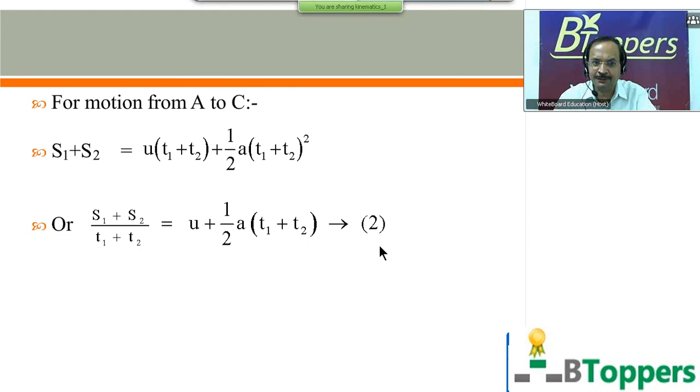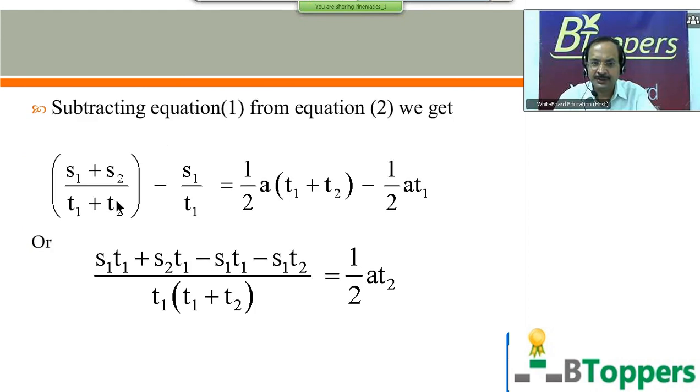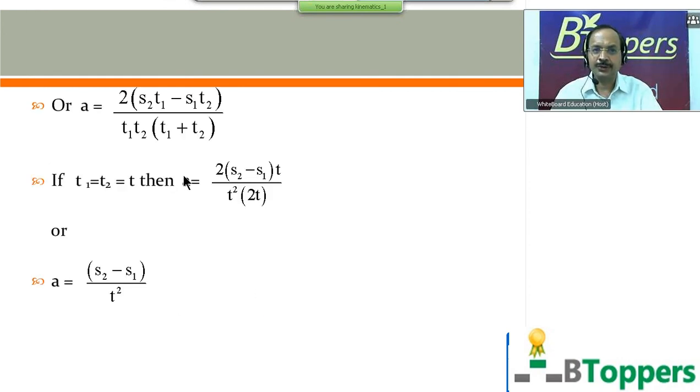We subtract equation 1 from equation 2 here. (s1 plus s2) by (t1 plus t2) minus s1 by t1 equal to half a (t1 plus t2) minus half a t1. This you can simplify as shown on the screen. If you want to copy the calculation, you can take a pause and copy it. So you get a equal to 2 into (s2 t1 minus s1 t2) by t1 t2 into (t1 plus t2).